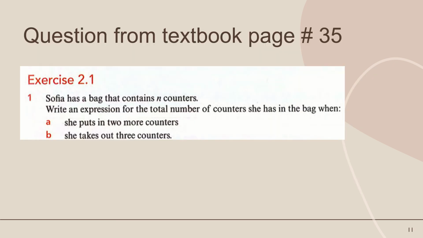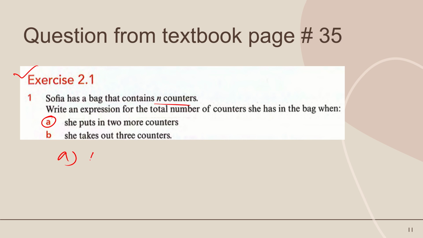Now a question from the textbook, page number 35, exercise 2.1. Sophia has a bag that contains n counters. Write an expression for the total number of counters. Part A: she puts in 2 more counters.